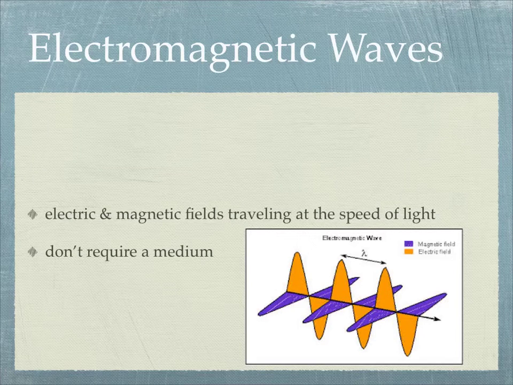One thing that's different about electromagnetic waves than typical waves that we see on the Earth is that electromagnetic waves do not require a medium. And I guess I shouldn't say on the Earth. We do see electromagnetic waves on the Earth all the time, but they don't require a medium. So they can travel through space, through the vacuum of space.